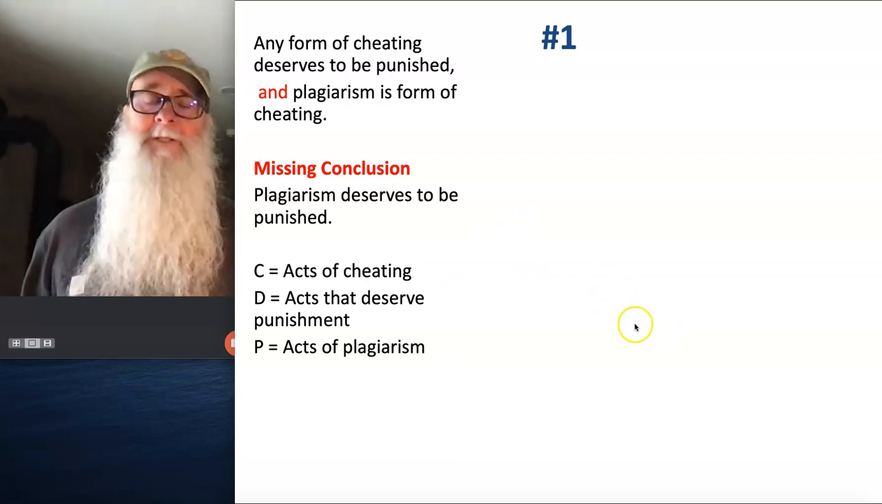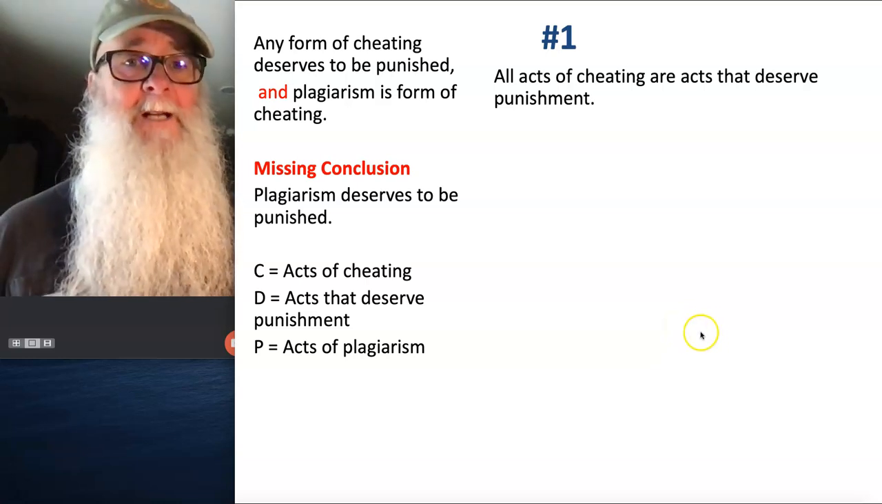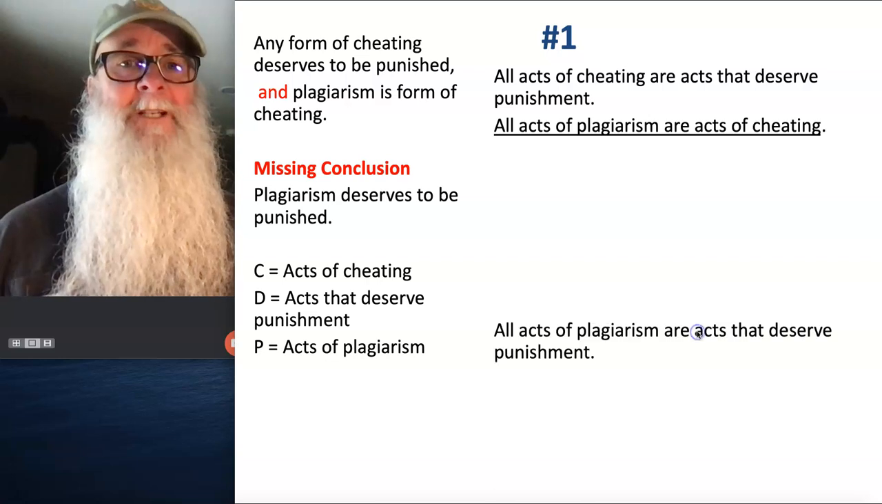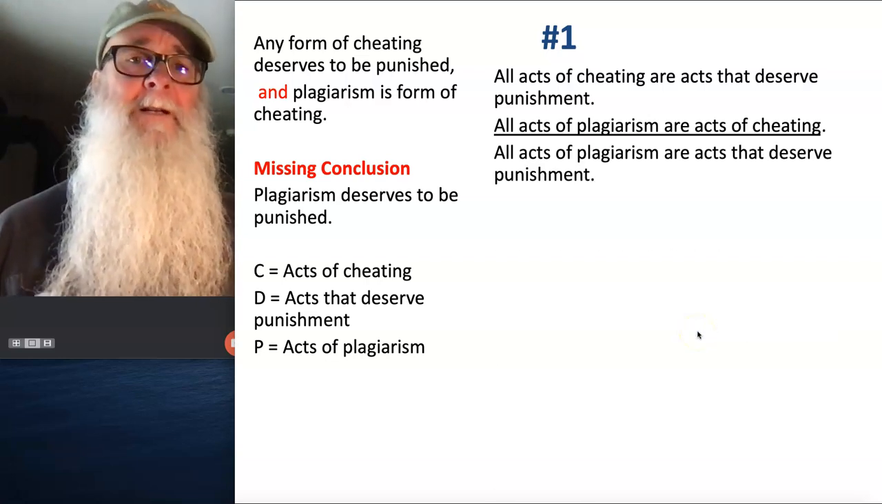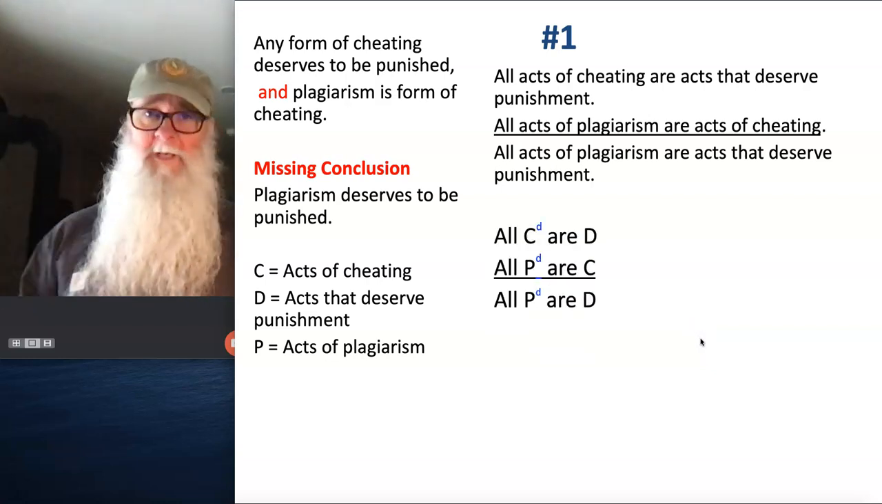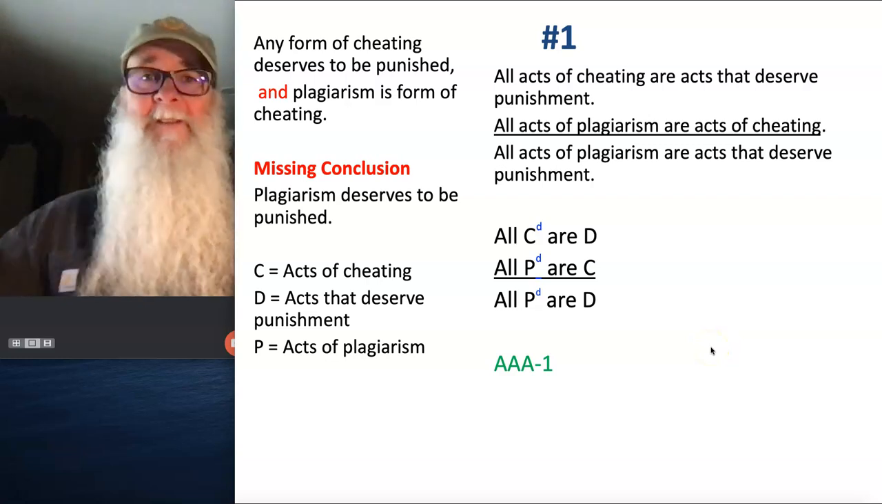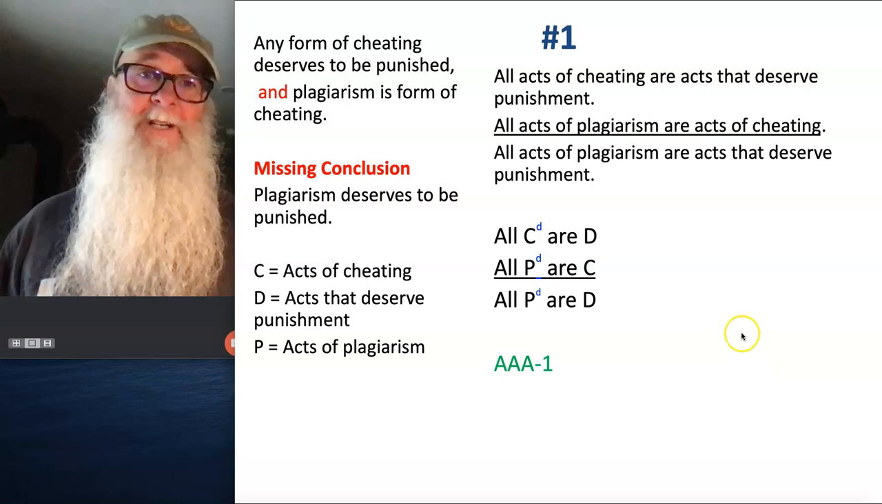Using these terms, when we write the argument in standard form, our first premise is all acts of cheating are acts that deserve punishment. Second premise is all acts of plagiarism are acts of cheating. And the conclusion is all acts of plagiarism are acts that deserve punishment. This argument passes the 5 rules for categorical syllogisms, and it also appears in the very first box in our unconditionally valid forms argument. So we know this argument is valid.